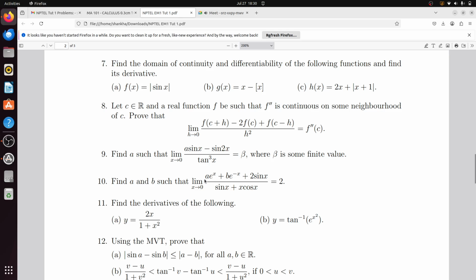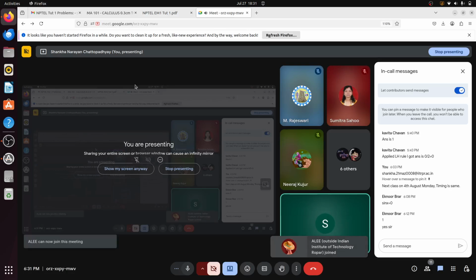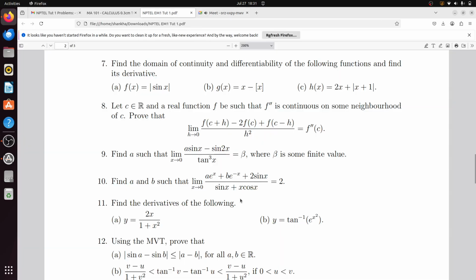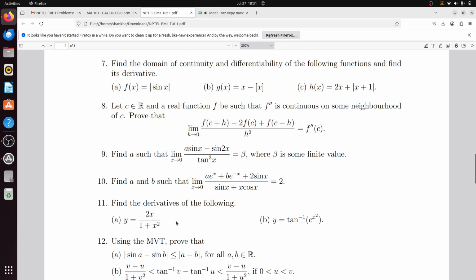You just need to look at a sin x minus sin 2x. First of all, to apply L'Hopital's rule, you need the numerator to be 0 as well as the denominator to be 0, right? Look, tan cube x is already 0. Now how can you get a sin x minus sin 2x equal to 0? That is the problem. So a sin x minus sin 2x equal to 0. What is the formula of sin 2x? 2 sin x cos x. So sin x vanishes out, so a equal to 2 cos x, and at 0